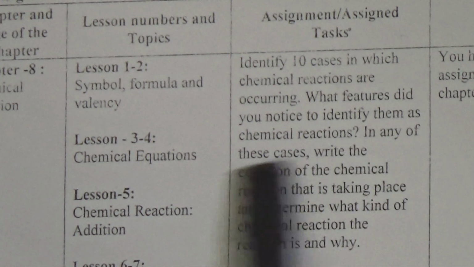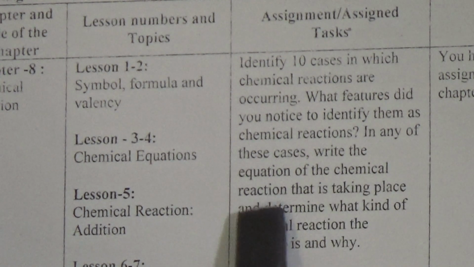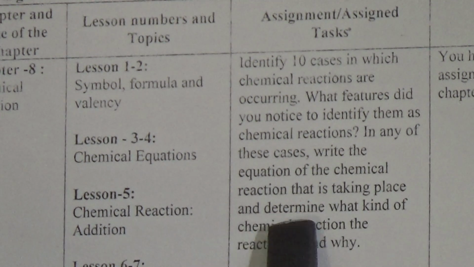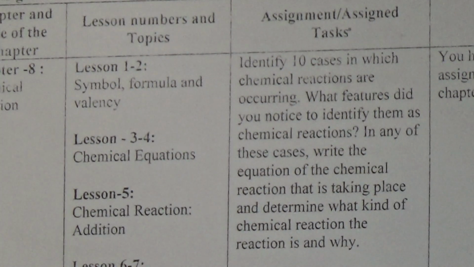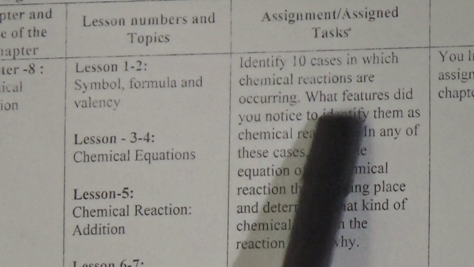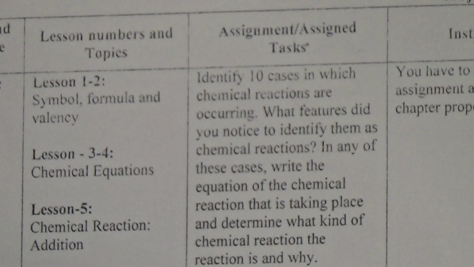Then in any of the cases, write the equation of the chemical reaction that is taking place and determine what kind of chemical reaction it is and why. That means from among these 10, we have to write the equation and chemical reaction of any one, and we have to write what kind of reaction it is, and explain why we are considering it that kind of reaction.